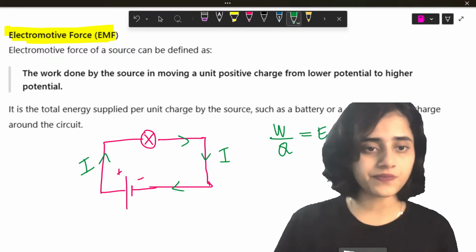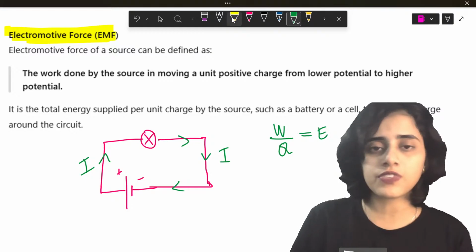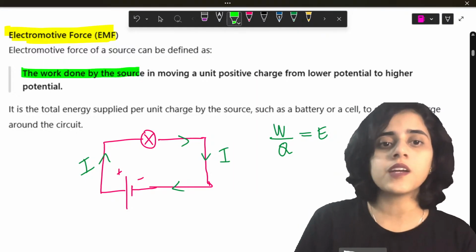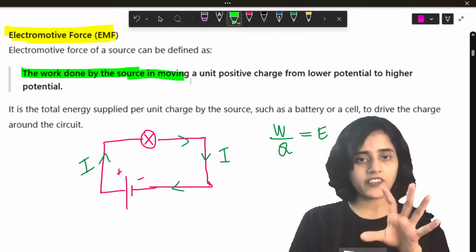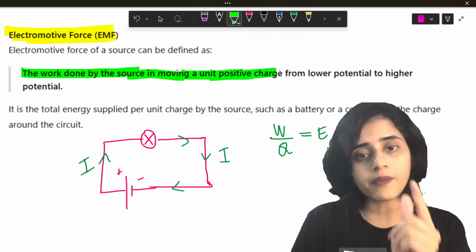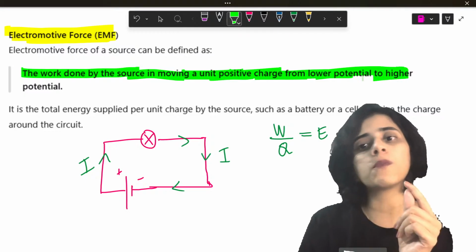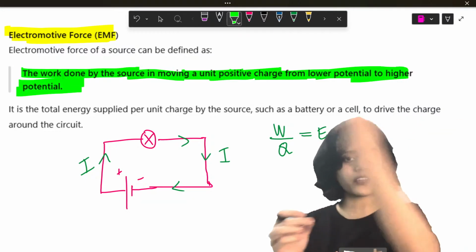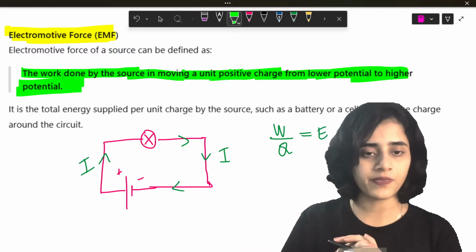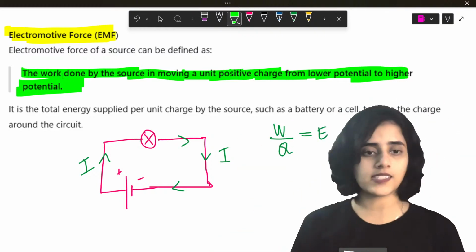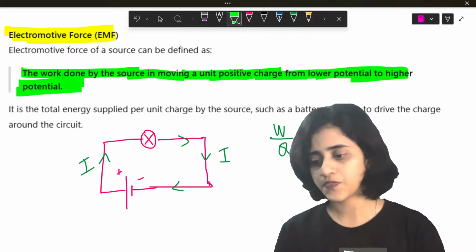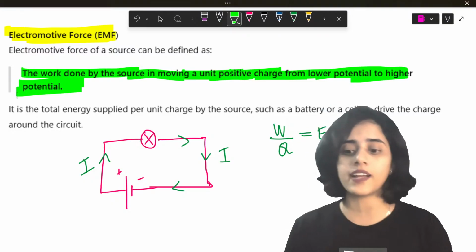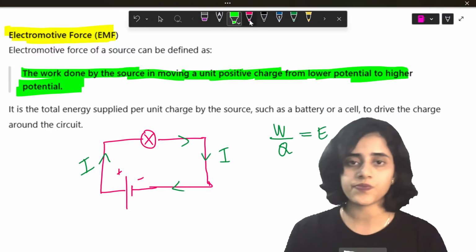Is this clear? So what is EMF? What can you say it is? It is the work done by the source, the battery, to move one positive charge from lower potential to higher potential. So from one terminal of the battery to the other terminal. All the work it does is called EMF. And mathematically you can say that it is work done by charge.